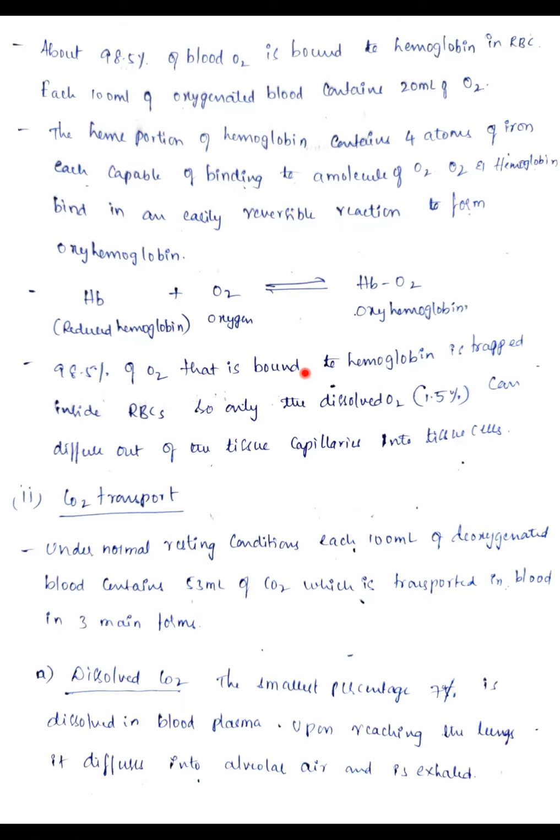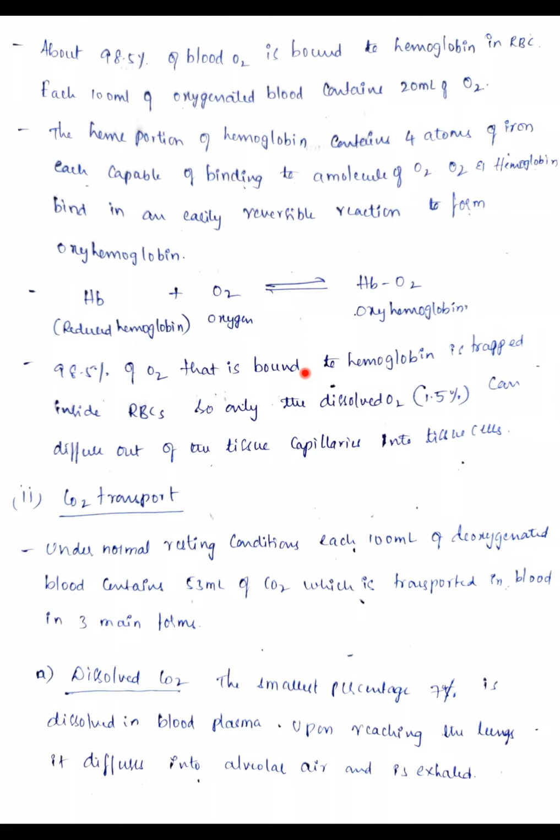Is it clear? I told you the oxygen is not easily dissolved in water, and only 1.5% will be diffused into the bloodstream, right? That means whatever oxygen is present in the blood is bound to the hemoglobin. Clear? It is not bonding directly to the hemoglobin but to the iron, which is present in the heme portion of the hemoglobin, so the oxygen binds indirectly to the hemoglobin, forming oxyhemoglobin here.